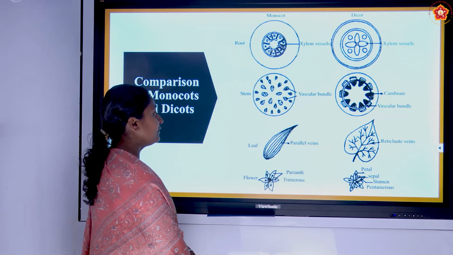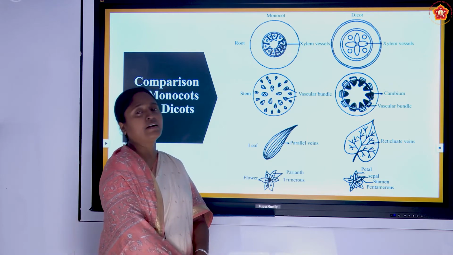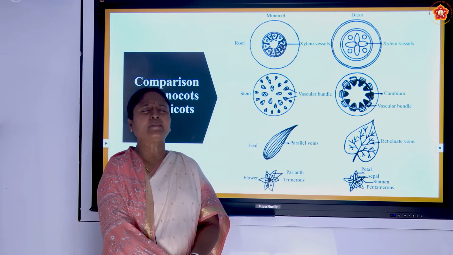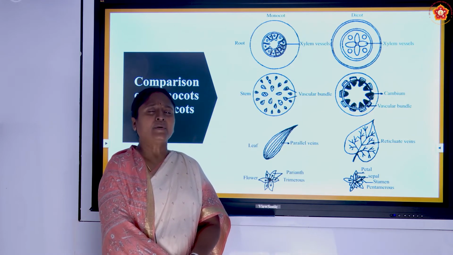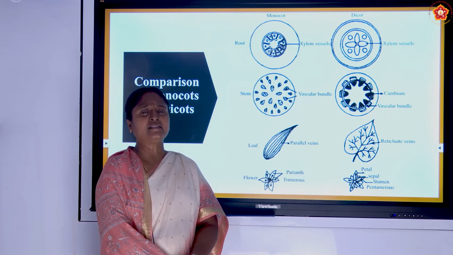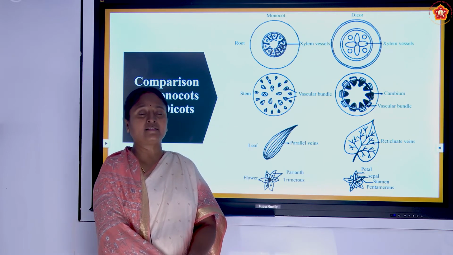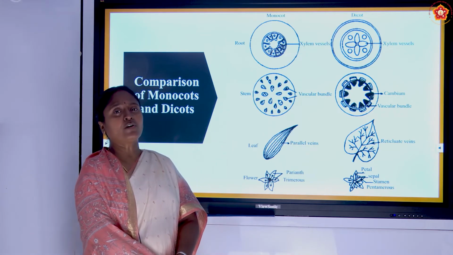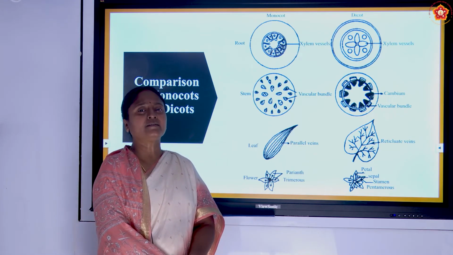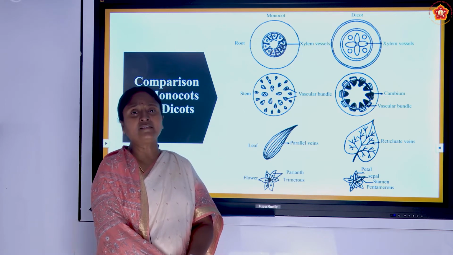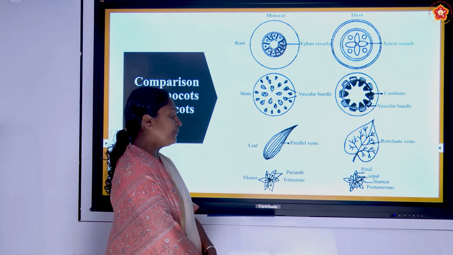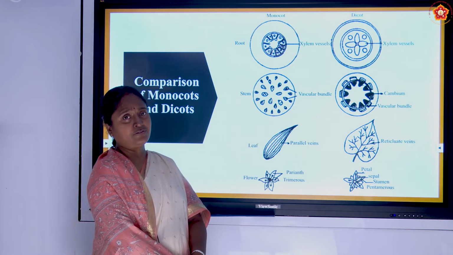Finally, when you consider the flowers of the monocot, mostly they are colorless, and sometimes we cannot even see that it is a flower, because when we consider a flower, it will be colorful, fragrant, and also it will have nectar, all those things, very bright and beautiful. But in monocot, mostly the flowers are not very colorful, okay, and they are known as trimerous, a kind of arrangement in it.